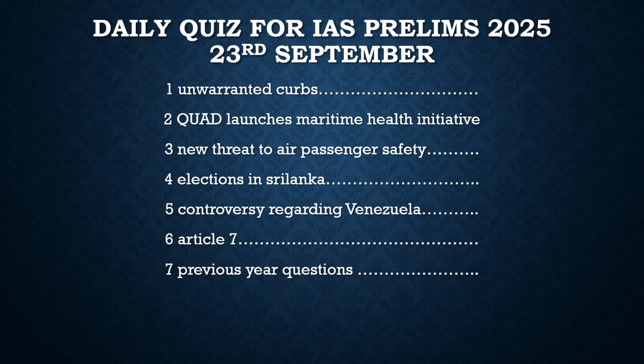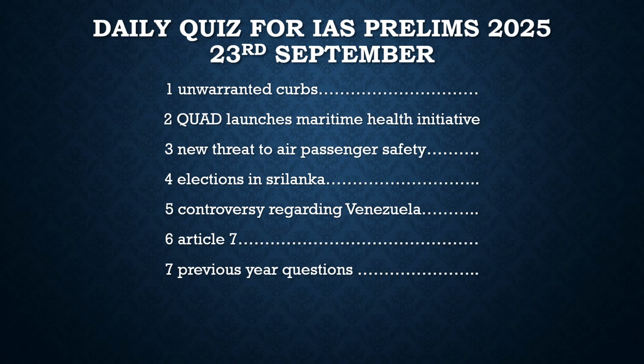Then there was another article about the new threat to air passenger safety. We had seen the Israel-Gaza war, and now it has shifted to Lebanon, where pagers had exploded. It is said that it is Israel which is behind it. So here the author raises the concern: what if similar war tactics are used against India also, and they can impact air safety?